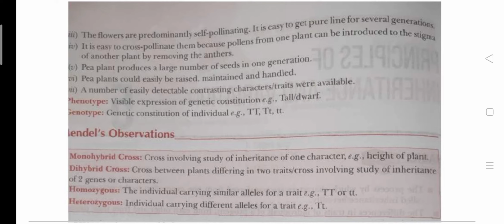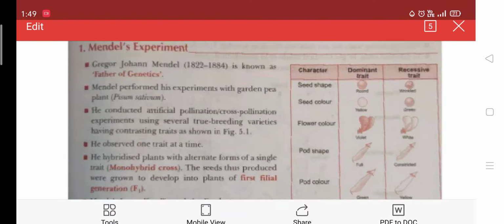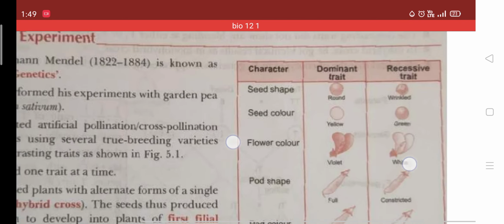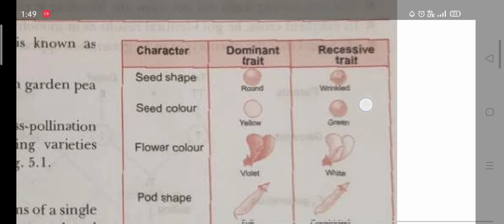So examples of phenotype are tall, dwarf, meaning small, or our height, our color, and in the case of plants, the position of the flower, the color of the flower, all these. And genotype means the genetic makeup, like the DNA basis, the DNA information; we include them in the genotype. So come to all 7 traits which were used by Mendel. In any individual, mainly 2 traits are there: the dominant trait and the recessive trait.